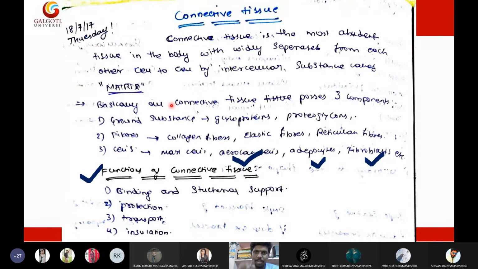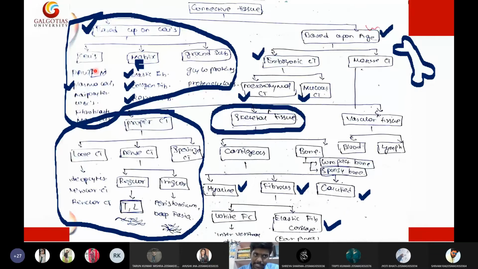So in such a matrix, we have three components. Here we have the cells such as adipocytes, white blood cells, fibroblasts, mast cells, etc. Then in the matrix substances, we have three types of fibers: elastic fibers, collagen fibers, and reticular fibers. Then ground substances, we have two types: glycoproteins and proteoglycans. So depending upon their cells, these are the three types of classification.